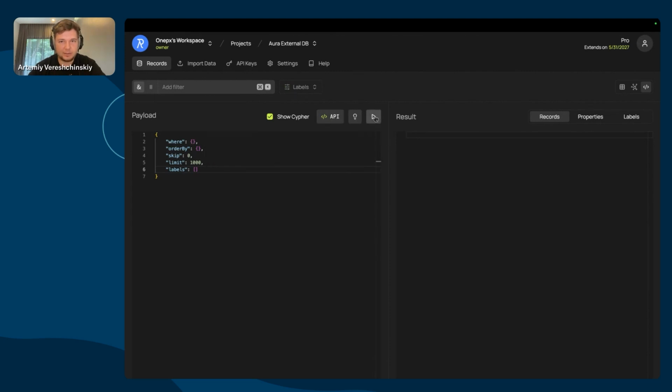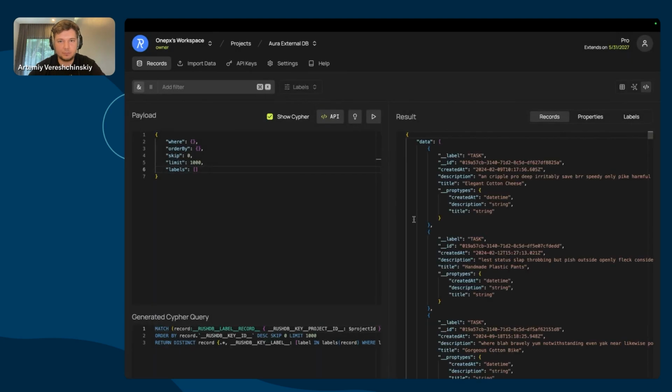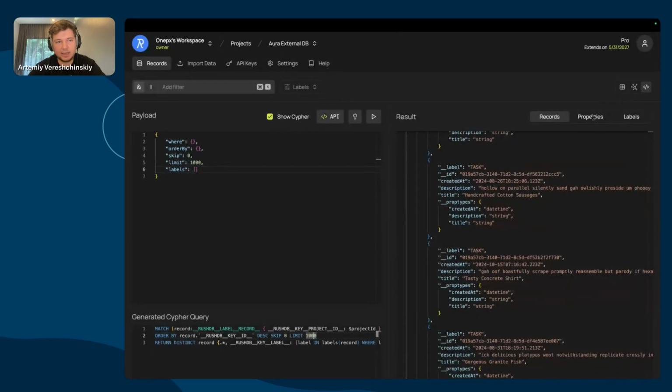For example, let's run a simple query without any criteria here. The where is empty. We have a simple match, which just uses our project ID and limits. And we see tasks and something else.